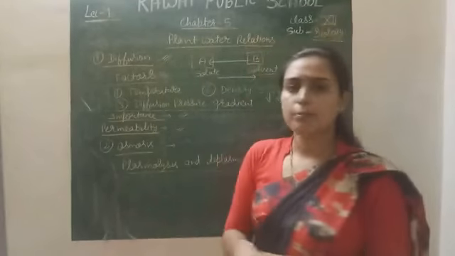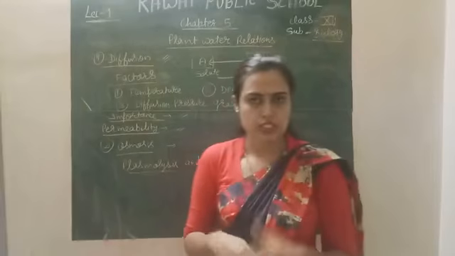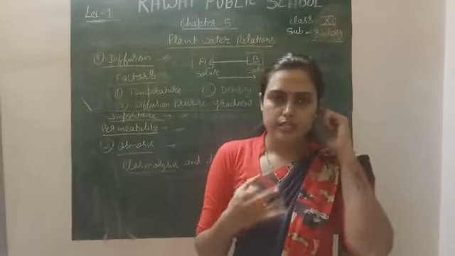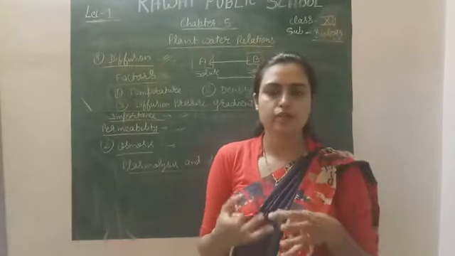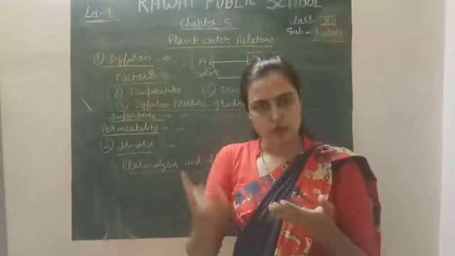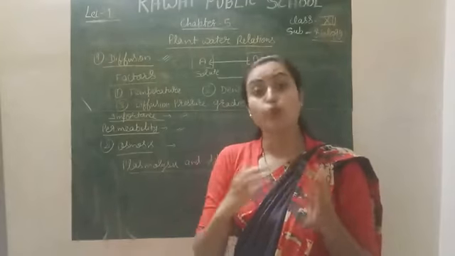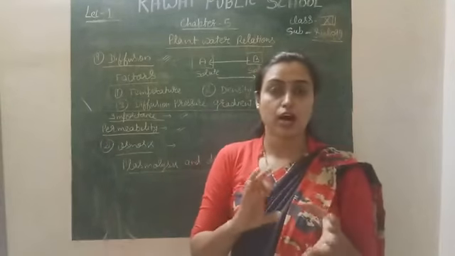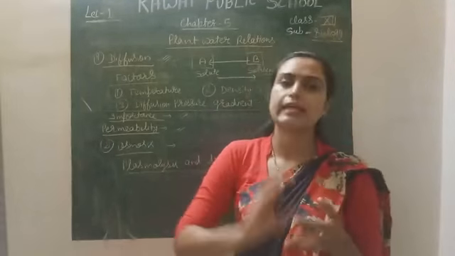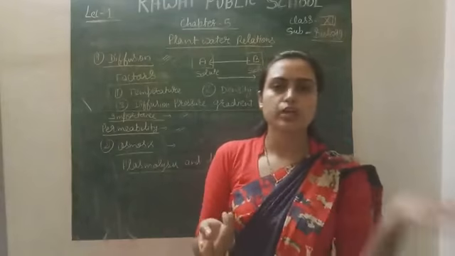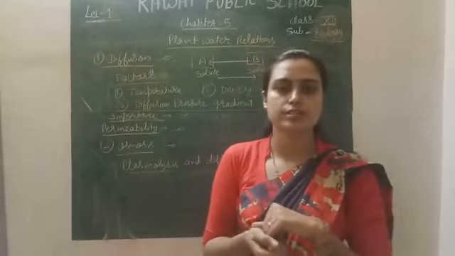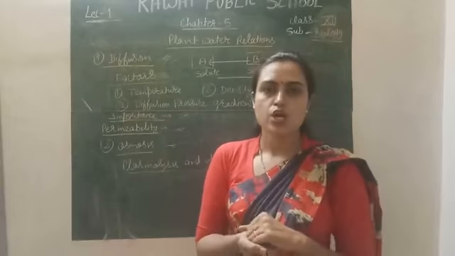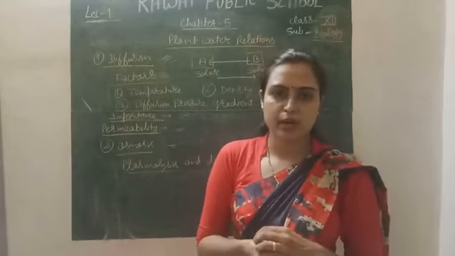Next is about the permeability. What is permeability? It is the feature of any membrane which allows either solvent or solute, or both. The cell membrane actually allows both the solute and solvent to easily move from outside to inside, through the cell membrane. So this is called the membrane permeability.